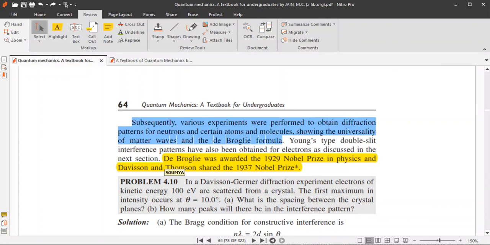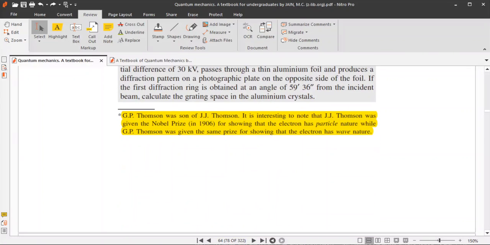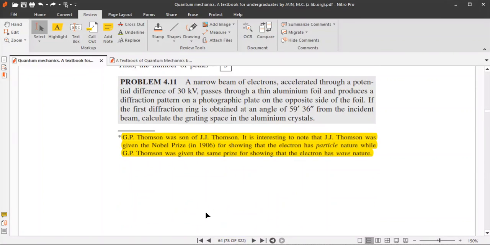De Broglie was awarded the 1929 Nobel Prize in Physics, and Davisson and Thomson shared the 1937 Nobel Prize. It should be noted that G.P. Thomson was the son of J.J. Thomson.